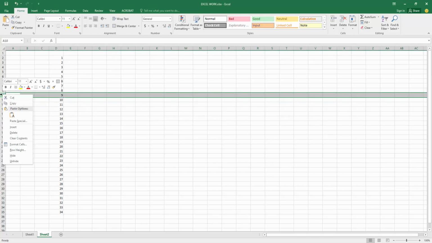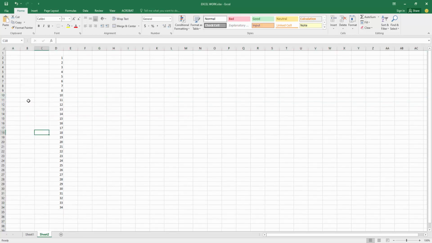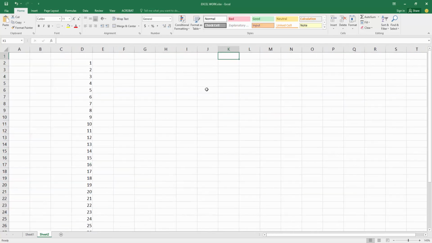You can delete any row and the numbers are automatically filled up. Otherwise, you can use another process by applying a formula.